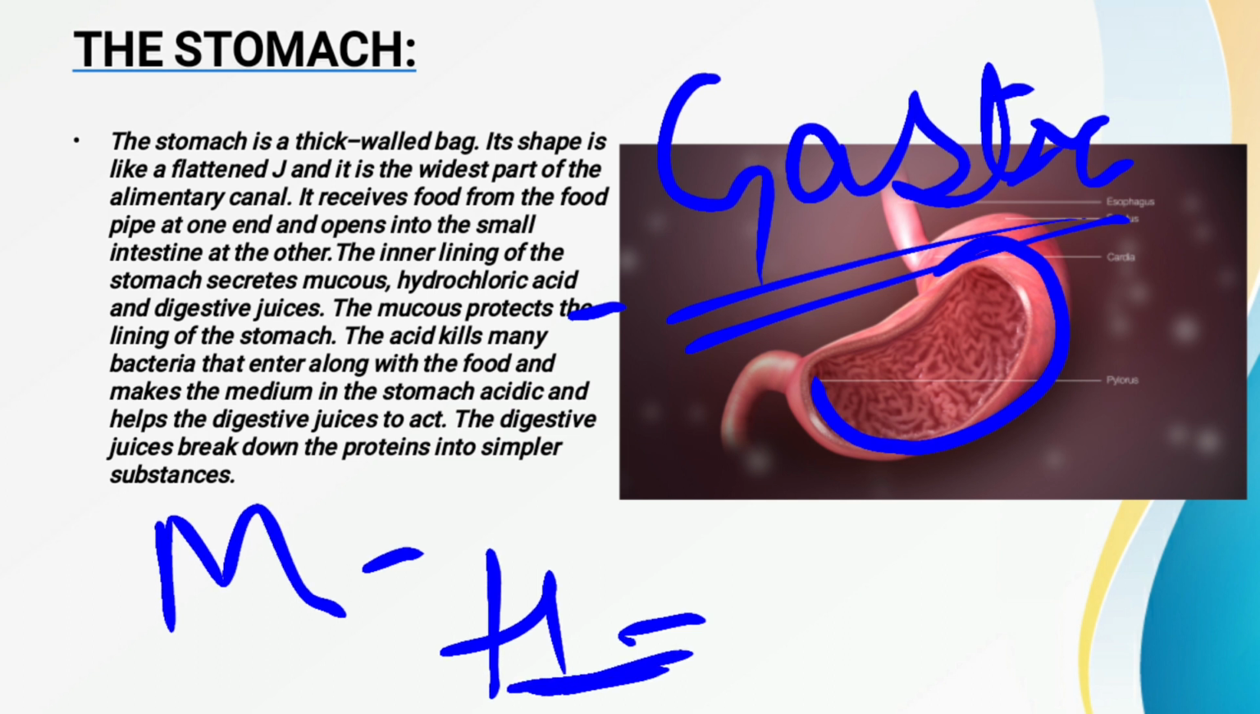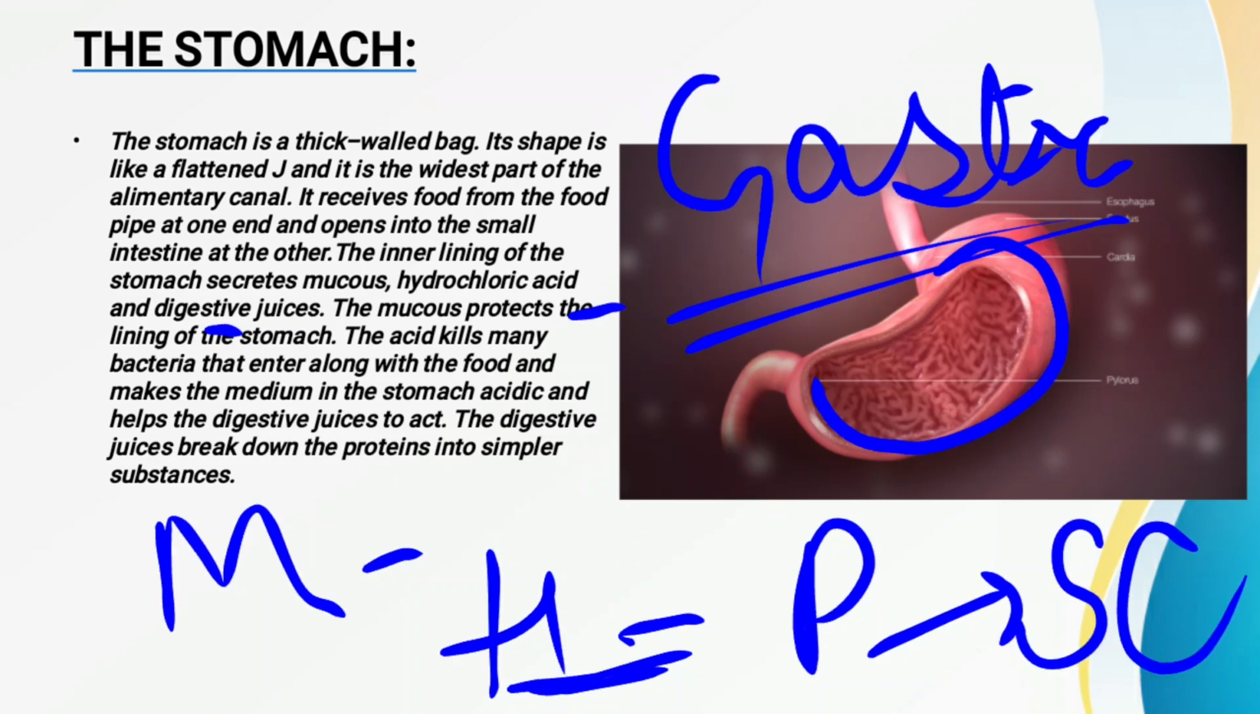Now the next one, the gastric juice consists of the digestive juice. Now what is the function of the digestive juices? As you all know, it helps the food to digest properly. So digestive juice also contains an enzyme that helps to break down the proteins into simpler components. What is the main function of the digestive juice? That it breaks down the protein into simpler components. So this is all about the gastric juice that is secreted by the stomach.